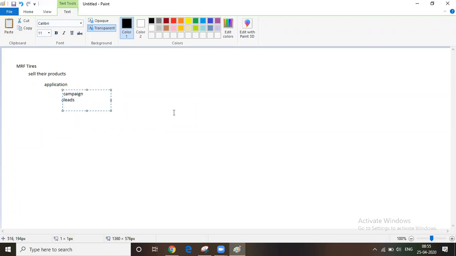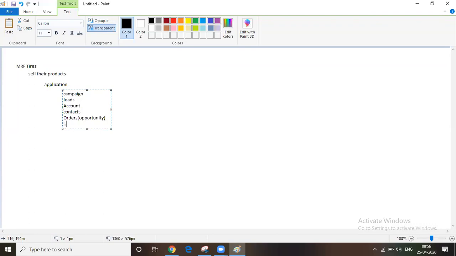After leads, accounts. If we have leads, we need to store those account details, then contacts, and after that we have to get orders. An order is nothing but an opportunity in CRM functionality.